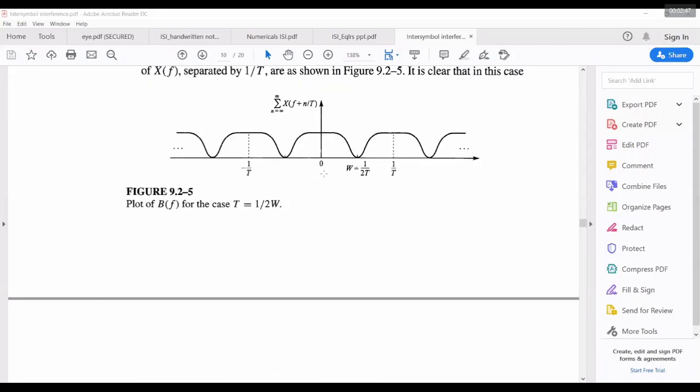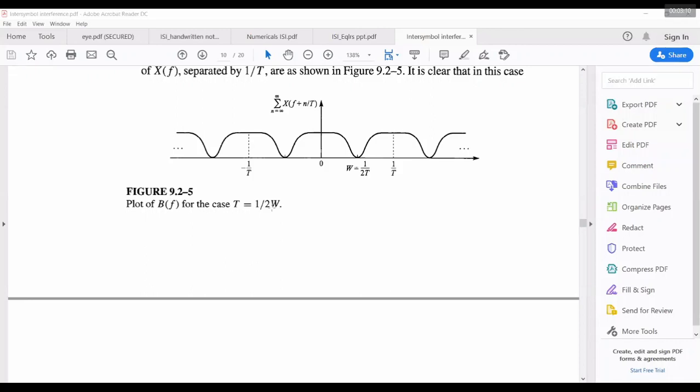In the second case, where exactly T is equal to 1 by 2W, you are transmitting at a rate exactly equal to channel bandwidth. Channel bandwidth is 2W. Rate of communication is 1 by T. R is 1 by T, or T is equal to 1 by 2W, or we can write it as R is equal to 2W. R is equal to 2W means rate is equal to channel bandwidth.